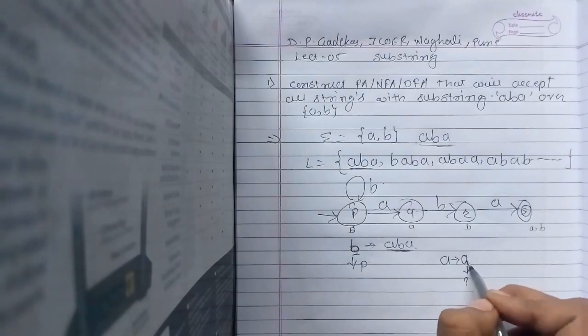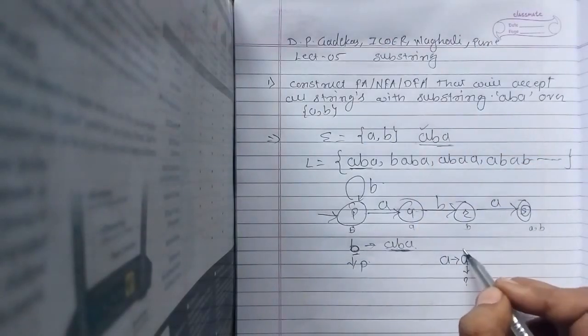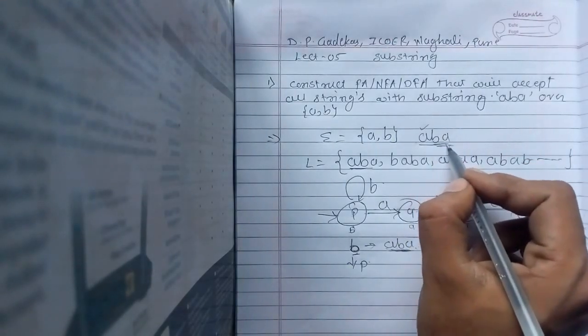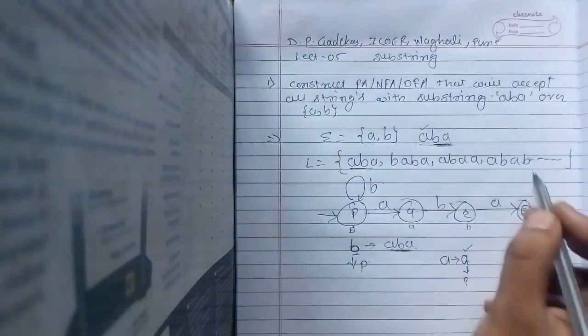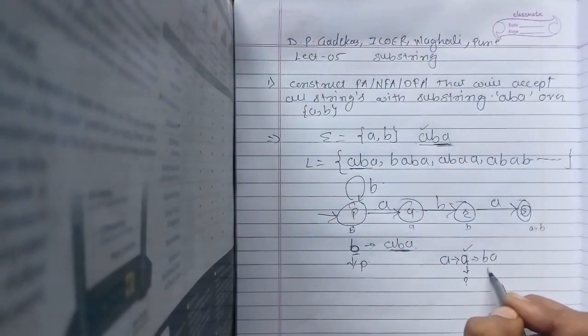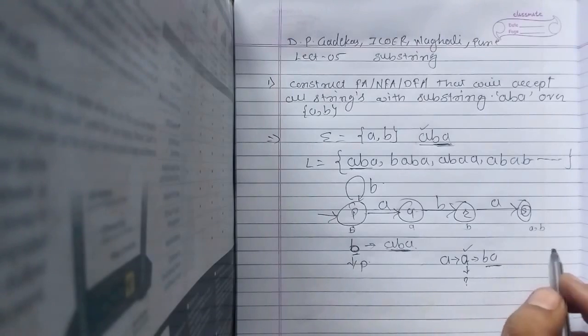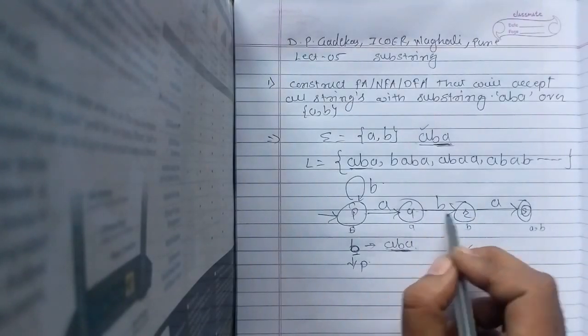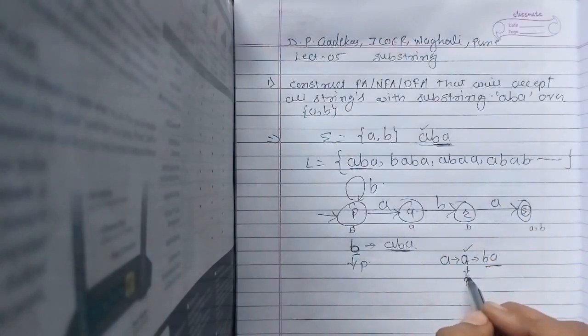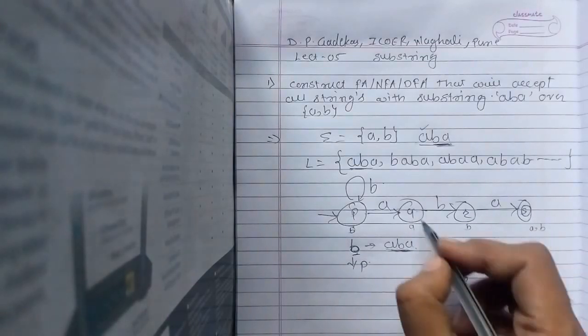After this A, what do I require so I can reach the final state? See, A is here, A is here. So after that, if I get BA, then only I can reach the final state, right? I have BA from Q only. So this A will go to Q only.